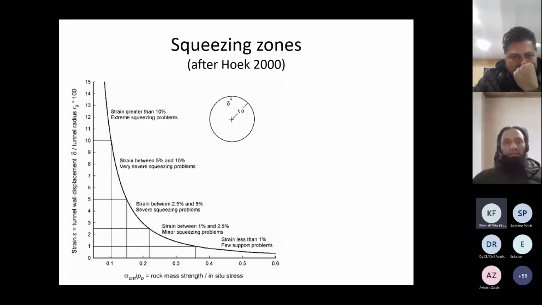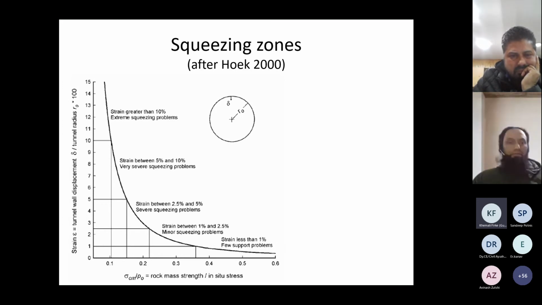Now let us understand the squeezing. So this is a graph given by Hoek in 2000 in his Terzaghi lecture. So there is a chart. It is a typical ground strength and tunnel strain graph, where on the y-axis we have the tunnel strains, and on the x-axis we have the utilization ratio or the rock mass strength versus in situ stress ratio.